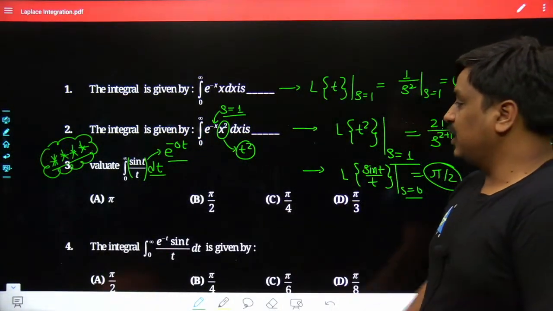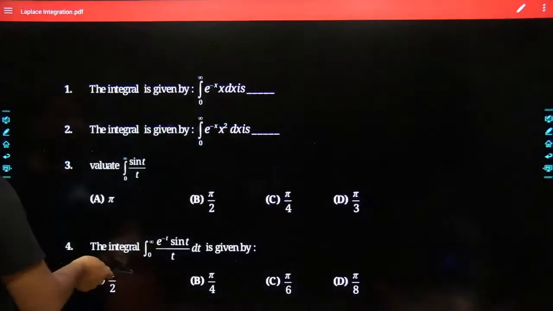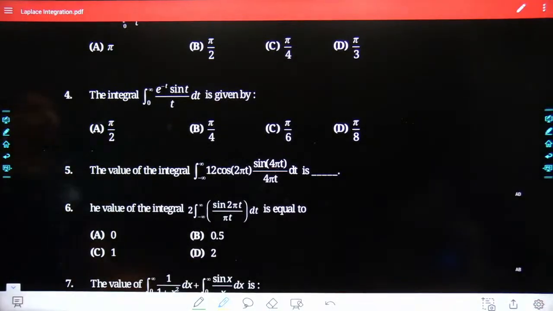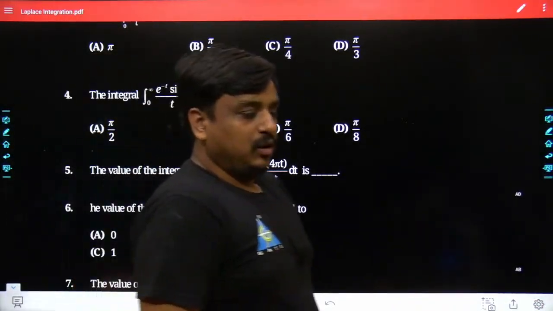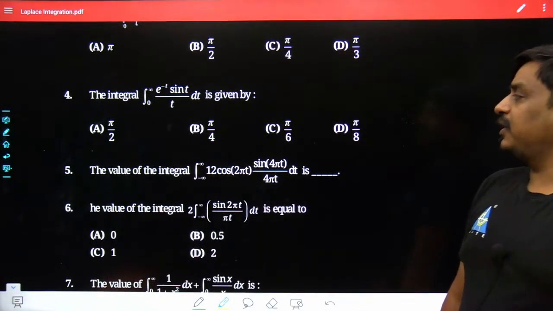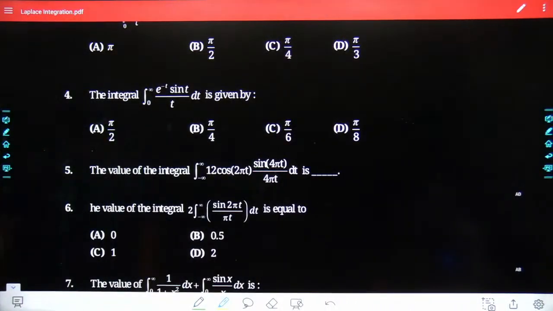In the same sequence, let me move forward with the fourth question. So let me slide this PDF a bit upside, and now let me focus on e to the power of minus t sin t divided by t. May I know what would be the fundamental which you would be using while taking its definite integral? Tell me.